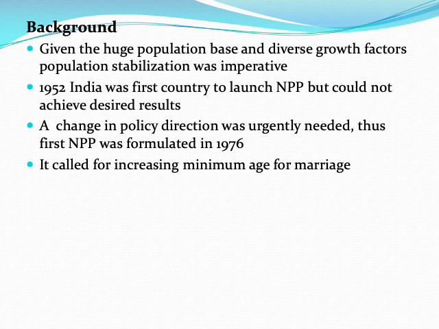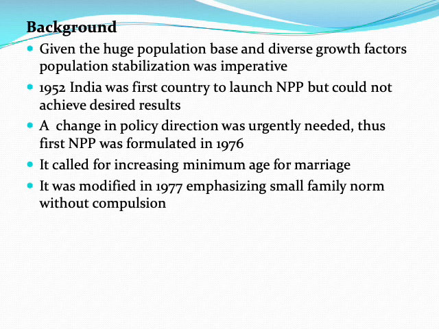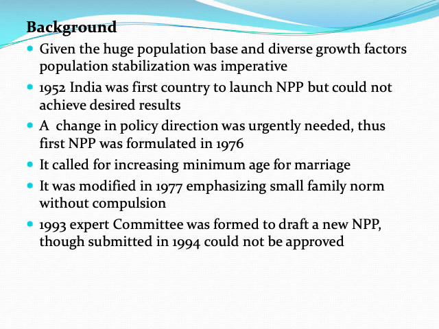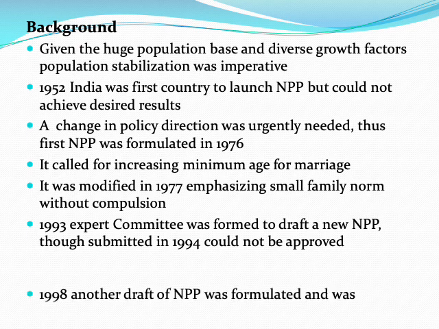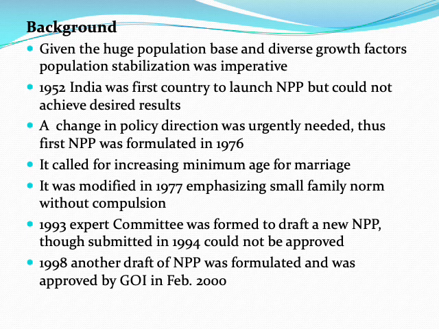It called for increasing the minimum age for marriage. It was modified in 1977, emphasizing small family norm without compulsion. In 1993, an expert committee was formed to draft a new national population policy, though submitted in 1994 but could not be approved. In 1998, another draft of National Population Policy was formulated and was approved by Government of India in February 2000.